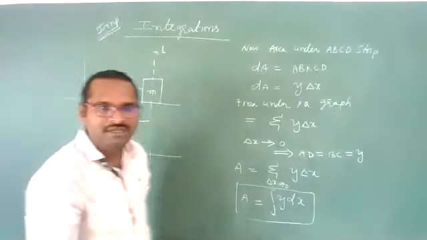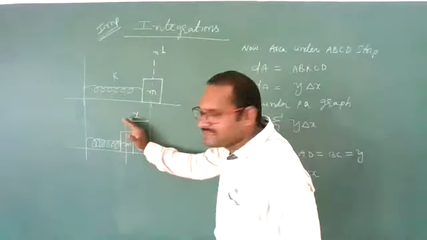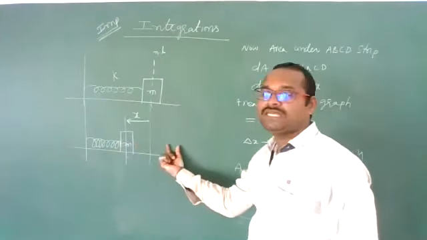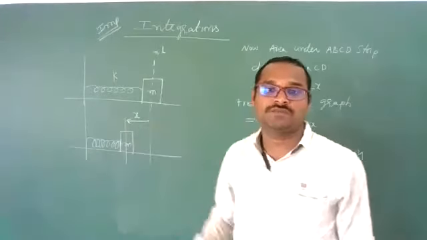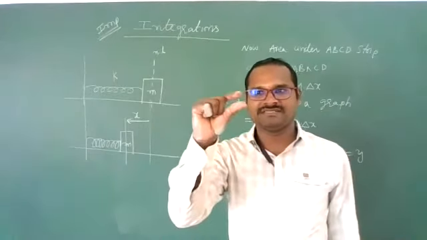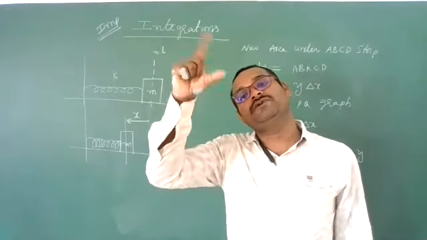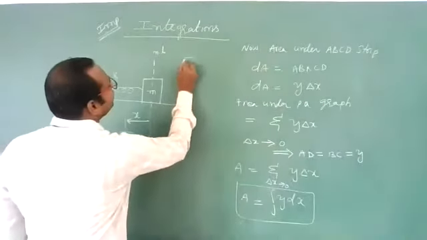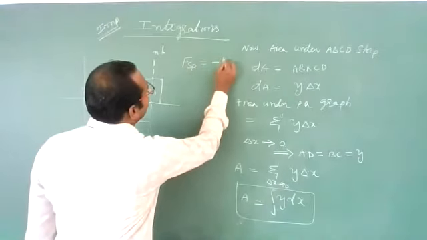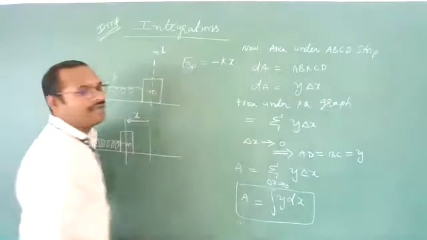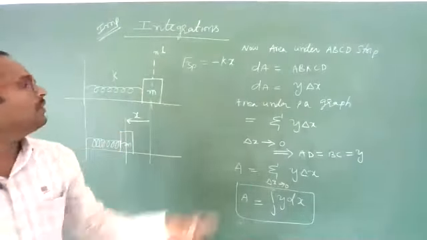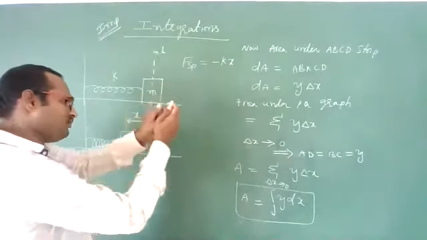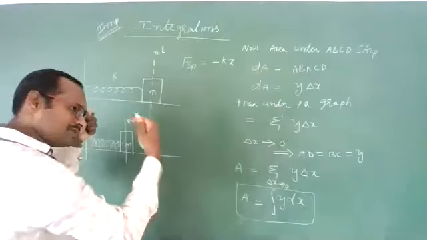Then what happened? After compressing it like this and releasing, this block will come back again. Why? A spring will exert a force on the block. Yes or no? If a spring is compressed and released, it will go back to its natural length and sometimes overshoot also. A spring force will act. That spring force is given as minus kx. Minus indicates the spring force is always opposite to the compression or elongation. If you compress it, the force will be on that side. If you elongate or stretch it, the force will be towards it.